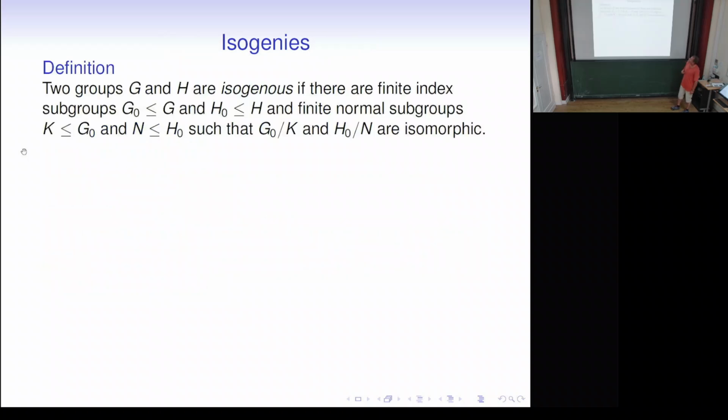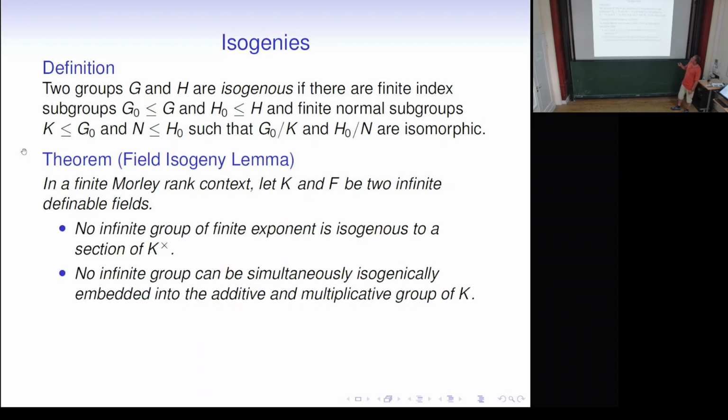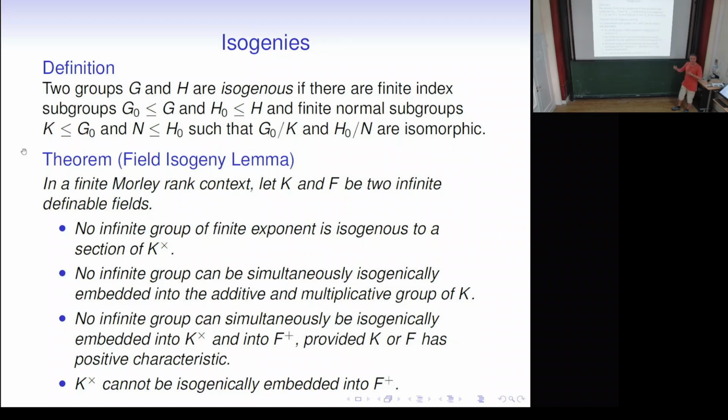The new one is that additive and multiplicative groups in a structure of finite Morley rank are very different. We say two groups are isogenous if they have finite index subgroups and finite normal subgroups such that the quotients are isomorphic. And then if we have two infinite fields in a finite Morley rank context, then there's basically no relation between the additive and multiplicative groups. And that's the main ingredient in the proof of the third part, well, actually already of the second, in rank 2.